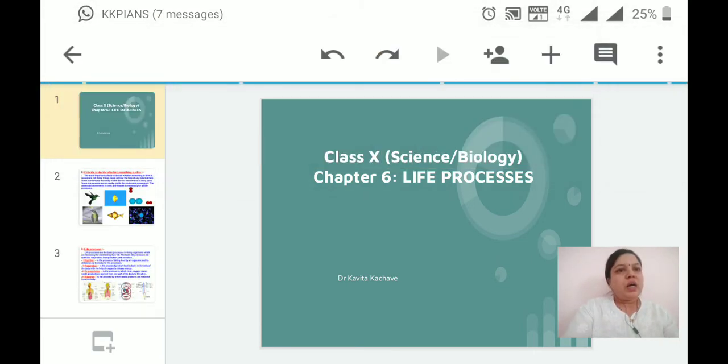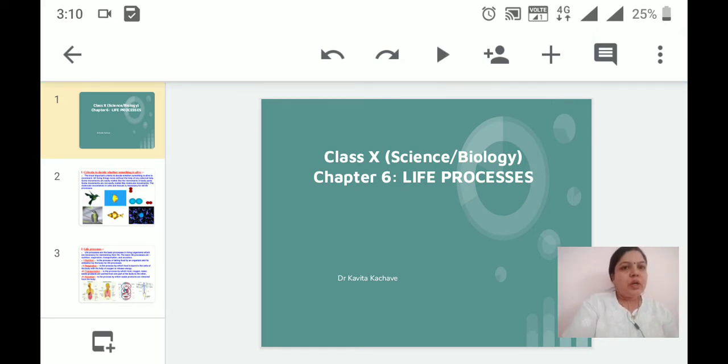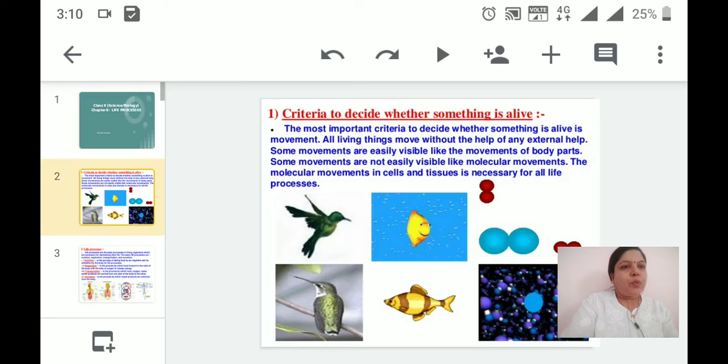We have already started the chapter life processes. So, let us revise a few starting points from this chapter. I am here with the PowerPoint presentation, and the first point in this chapter is the criteria to decide whether something is alive. The most important criteria to decide whether something is alive is movement.